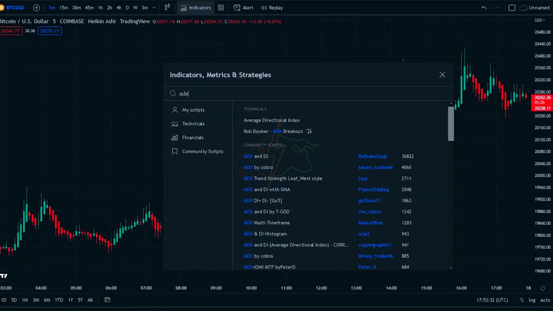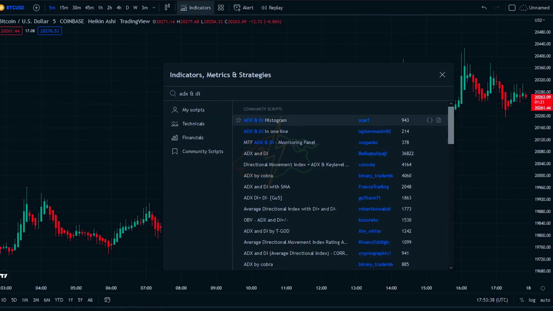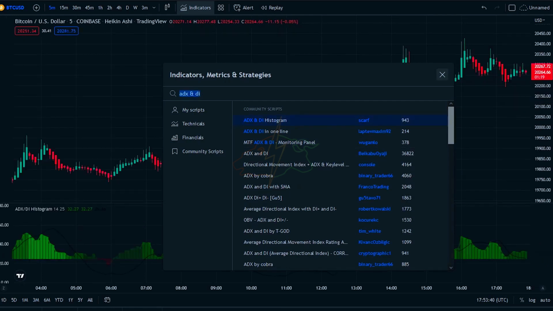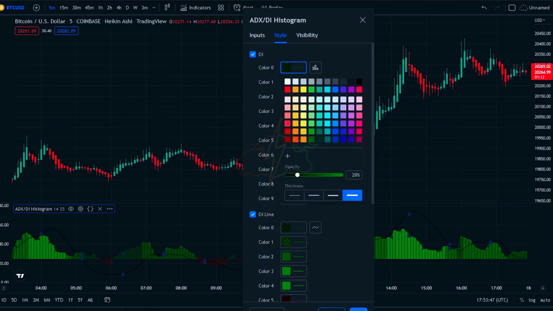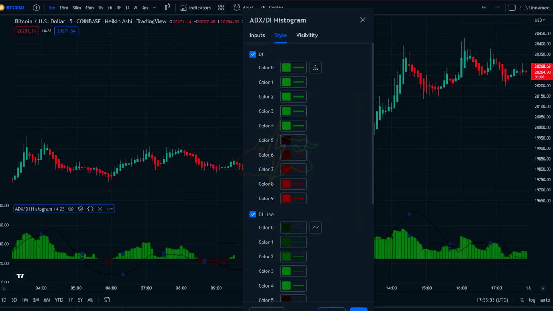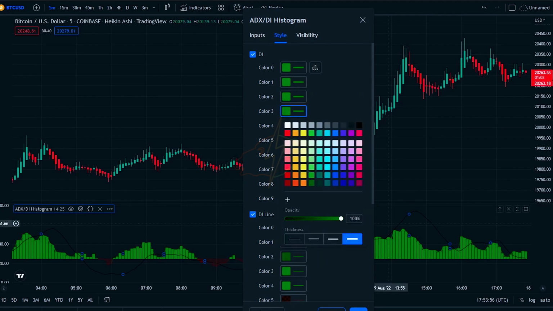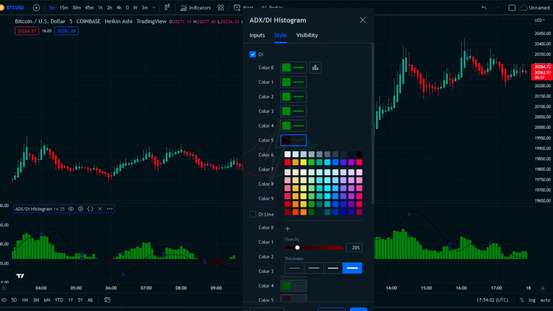The first indicator is the ADX and DI Histogram. Make sure you choose the one made by Scarf. Now we will go to the settings section and apply the same settings as I am applying. Change all the green colors to one green color. Then change all red colors to one red color.